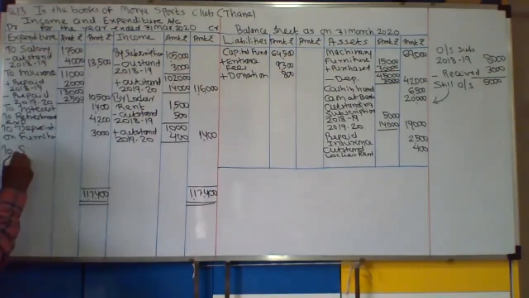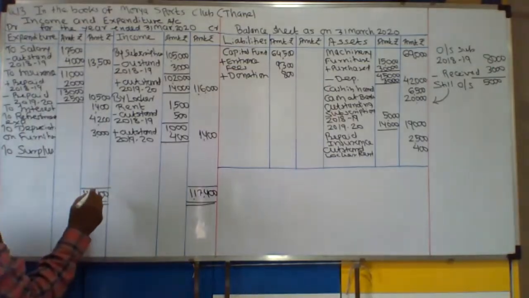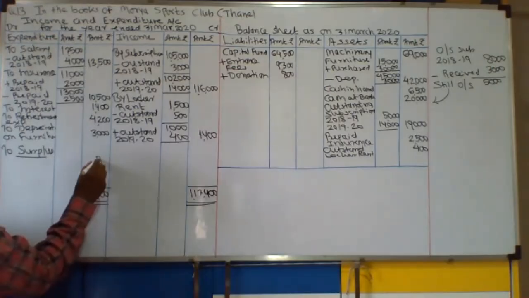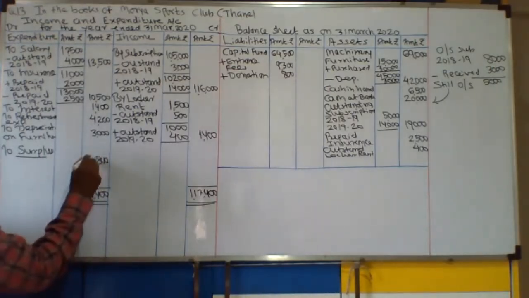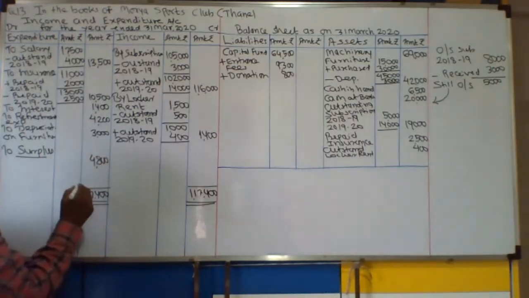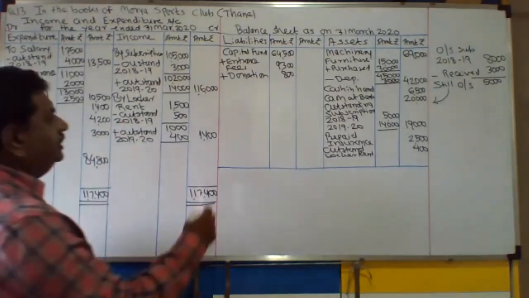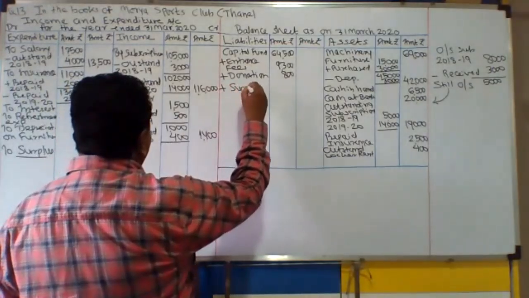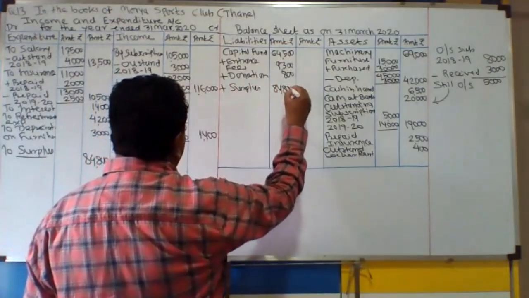Then calculate surplus. Surplus is 84,800. Add in capital fund 84,800.